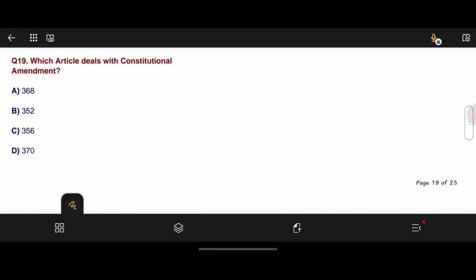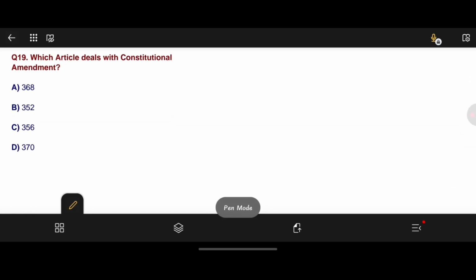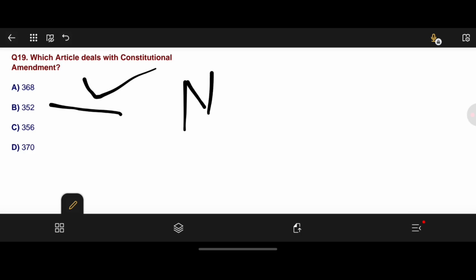Moving to question number 19. Which article deals with constitutional amendment? I think I already told you. Here option A is the correct answer, 368. 352 national emergency. 356 state emergency, that is presidential rule.